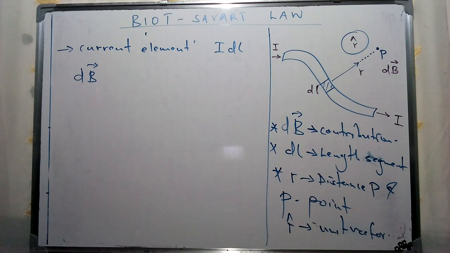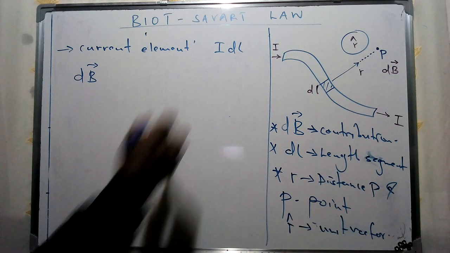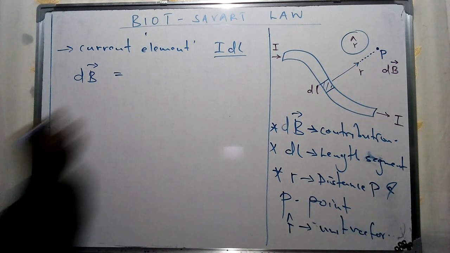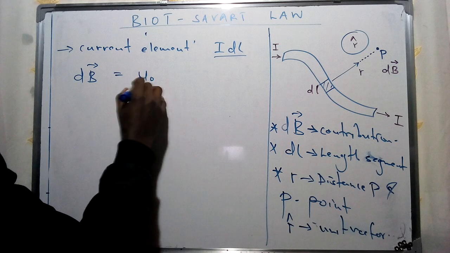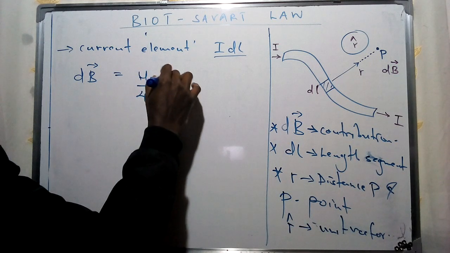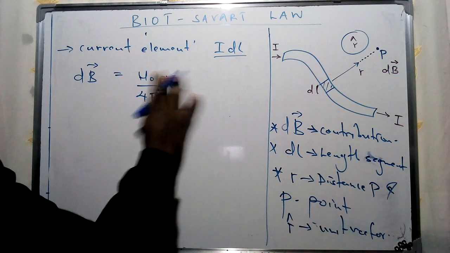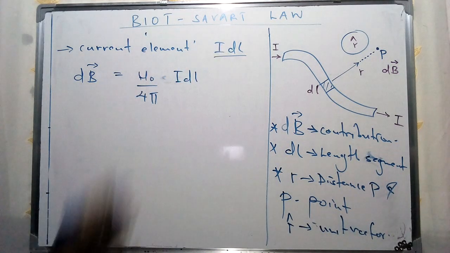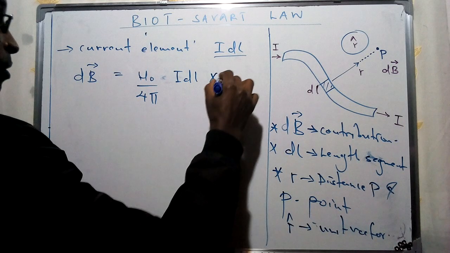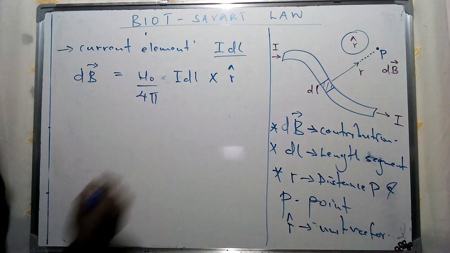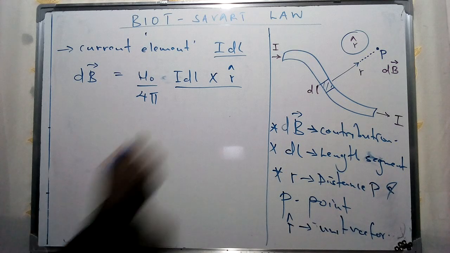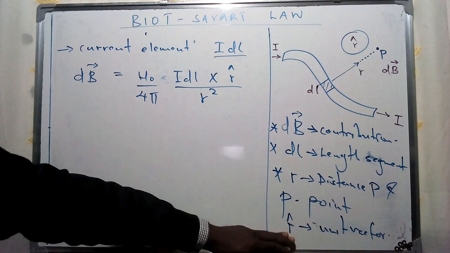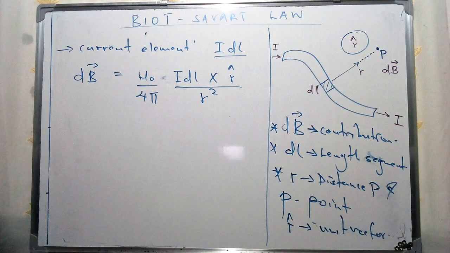And dB from a current source I dl, which I've given in this specific case, can be given in terms of the product of mu naught over 4 pi, multiplied by I dl at this specific point, crossed with this specific unit vector, and then we shall have, in the denominator, the square of the distance between this specific element and the point P.